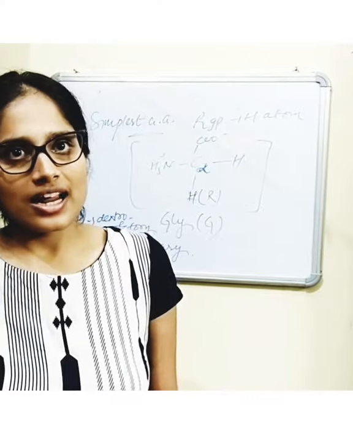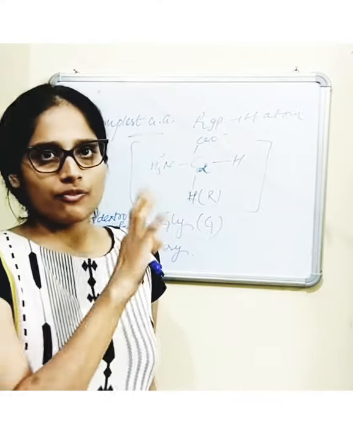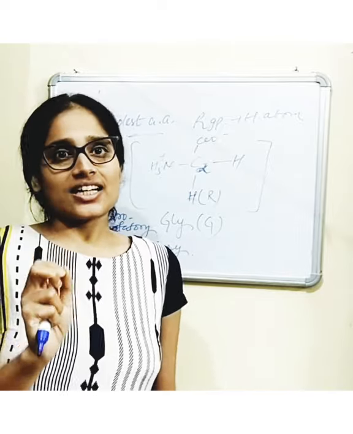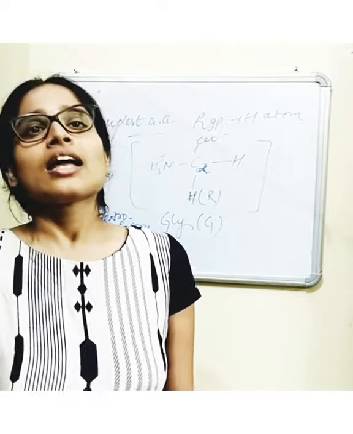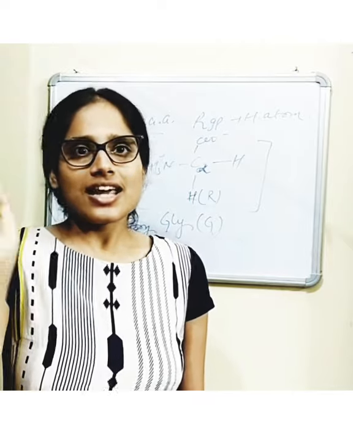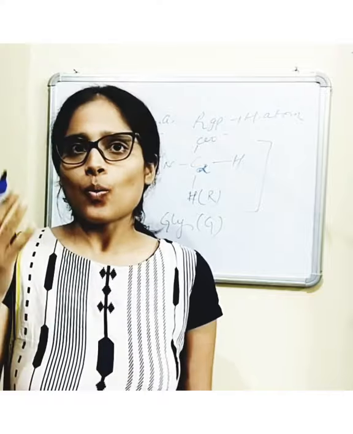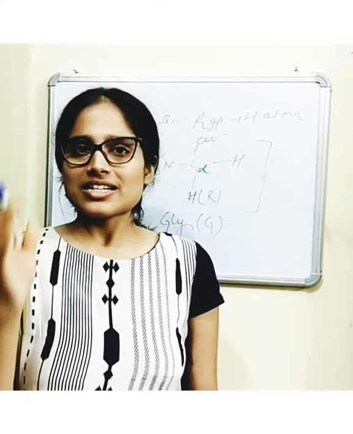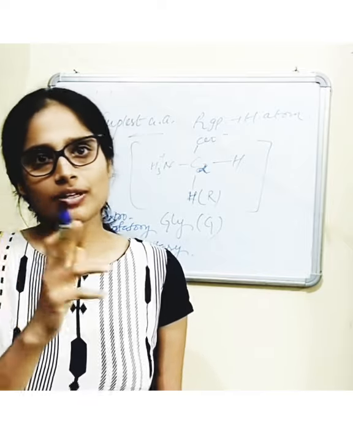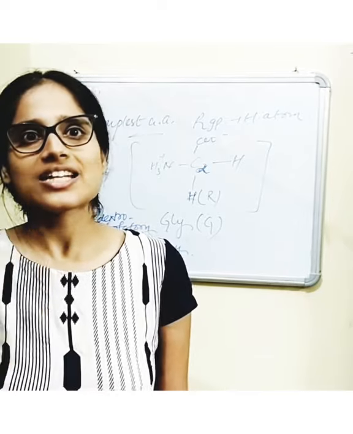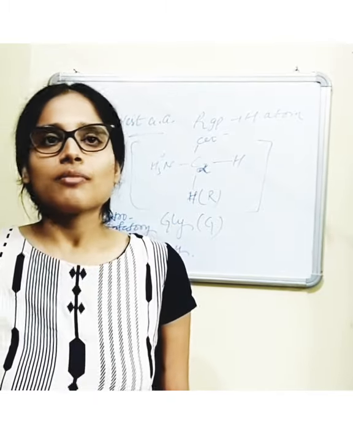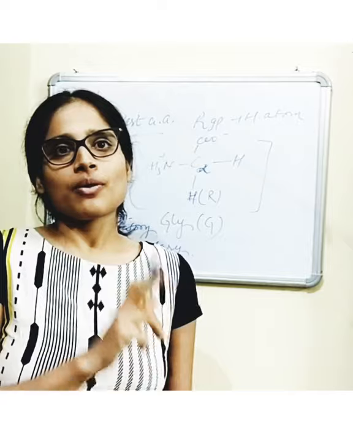Now these two forms are prevalent in nature, but in proteins only the L form of amino acids exists. Now you may ask, why L form only? Because amino acids in nature can exist in two forms, both D as well as L. But proteins in polymeric form exist only in L form. Why?